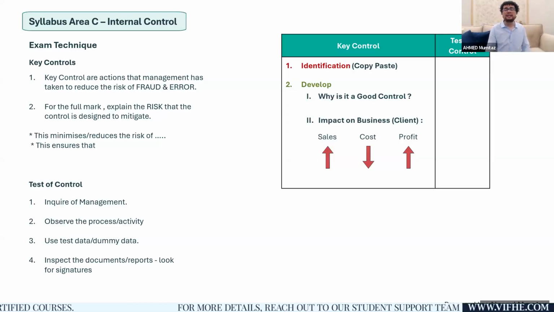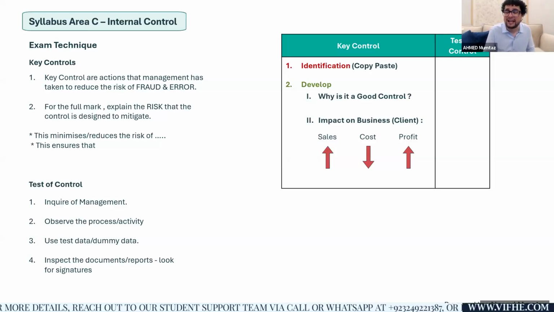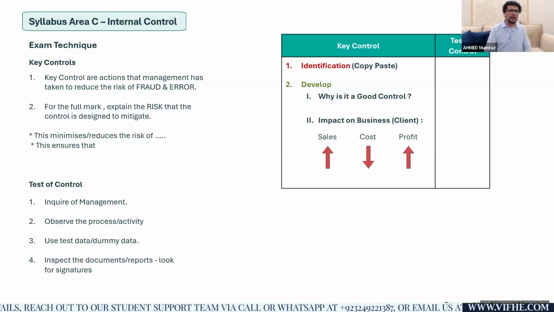Maybe I will enter some dummy data into the client software just to see whether the software is going to process the data correctly and accurately or not. And remember, I said there has to be some documentational controls, such as evidence in the form of signatures, such as sequential review, such as 4 copies of the goods received note.